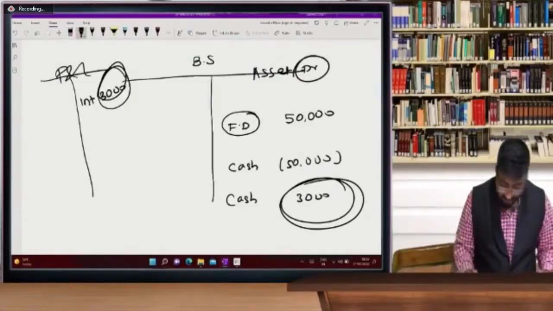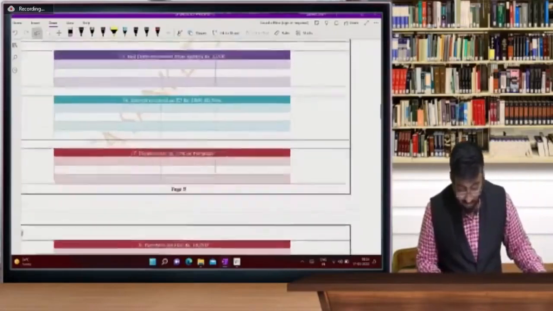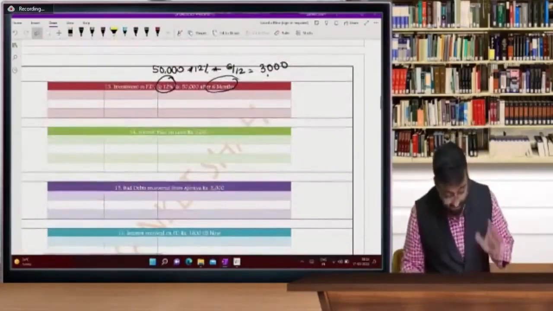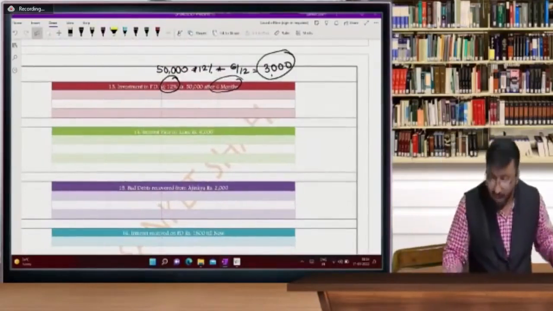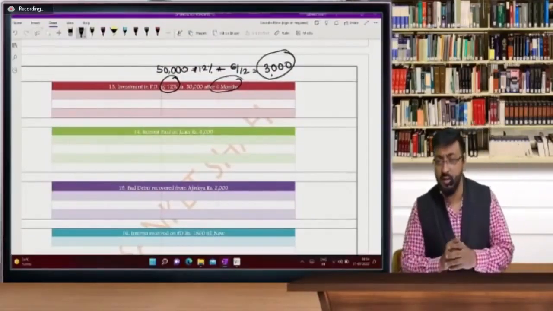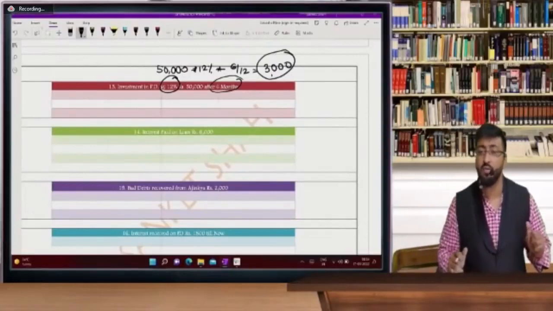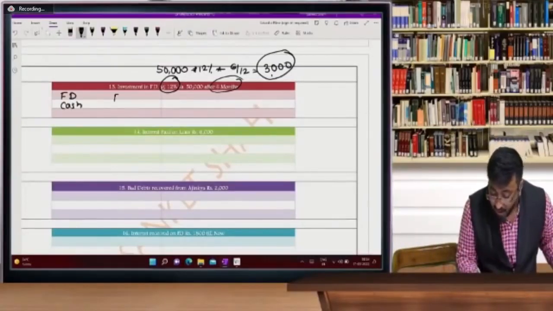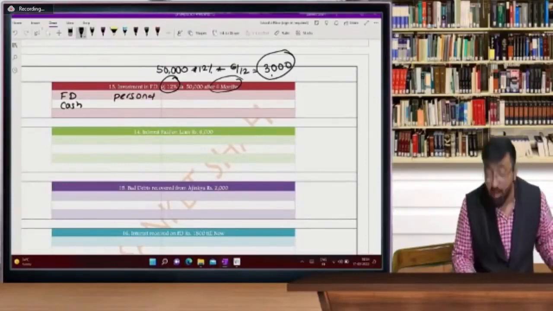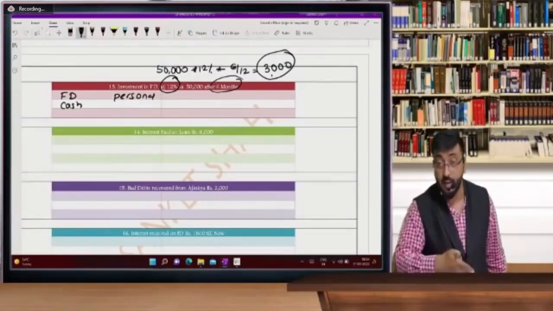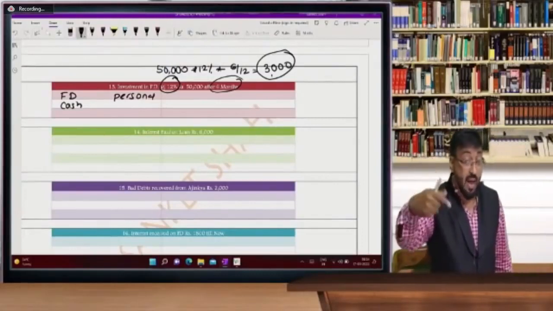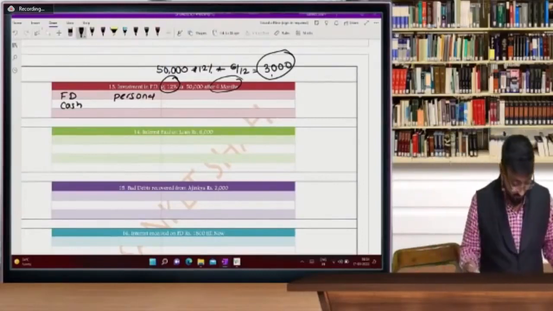Chalo, let's move. So beta, what is important is how you are visualizing these entries. Very good. So beta, 3,000. I'm not going to pass this entry now, sir. I'm not going to pass this 3,000 entry now, but what is the entry? FD and cash. Which type of account is FD? Sir, personal account. Many students make this mistake. FD is a real account? No, beta. FD means it's a bank balance, and bank is an artificial person.